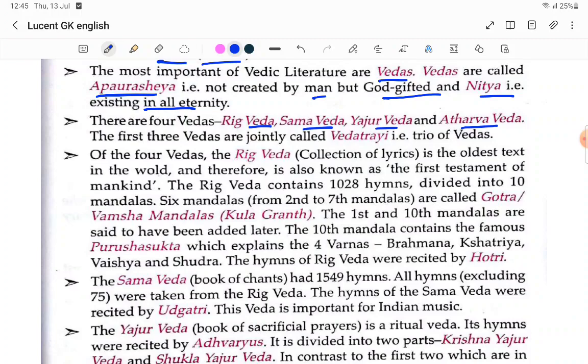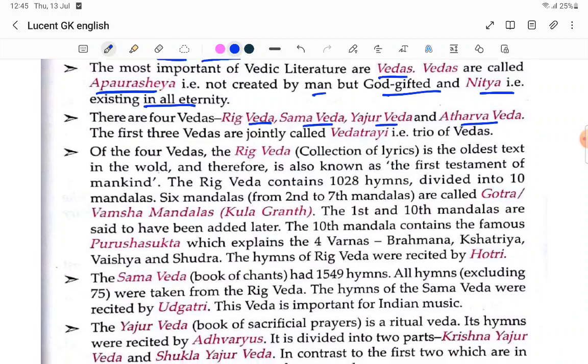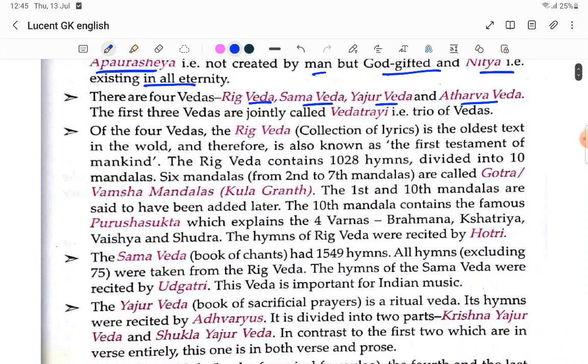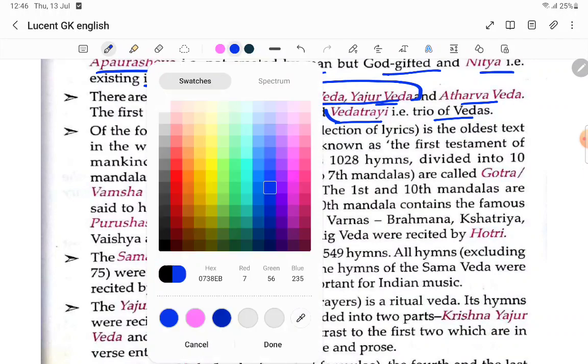Okay. There are four Vedas: Rig Veda, Sama Veda, Yajur Veda, and Atharva Veda. The first three Vedas were jointly called Vedatrayi, that is, the trio of Vedas. So these first three Vedas together are called Vedatrayi. Three means three, so trio of Vedas. Next we will see.